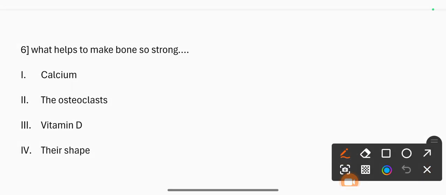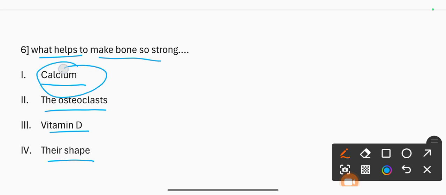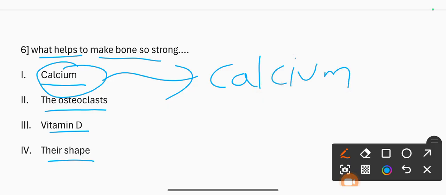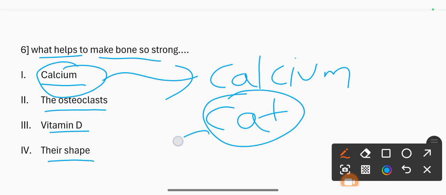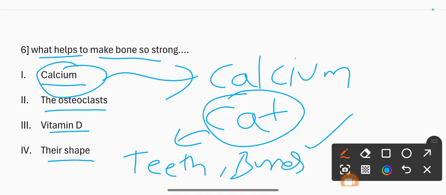Question number 6. What helps to make bones so strong? 1. Calcium. 2. The osteoclasts. 3. Vitamin D. 4. Their shape. The correct answer is calcium. Calcium is very helpful to the human body in teeth and bones, helping to make strong bones. The correct option is 1.